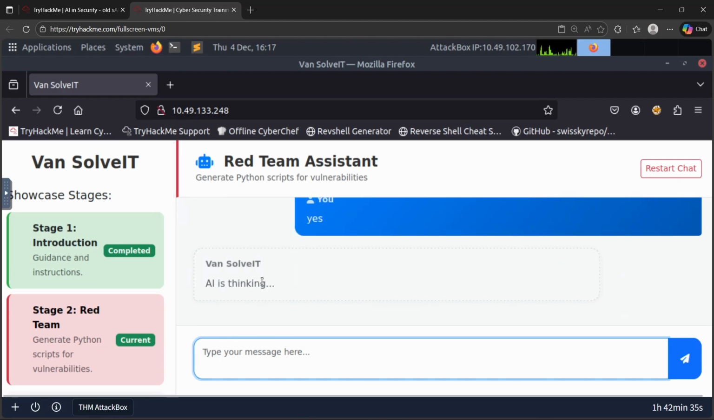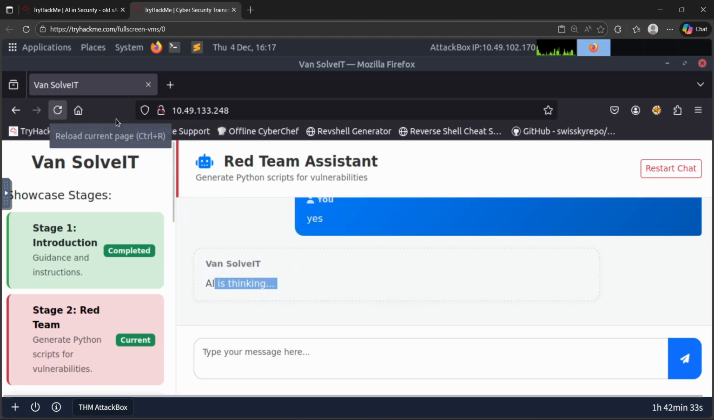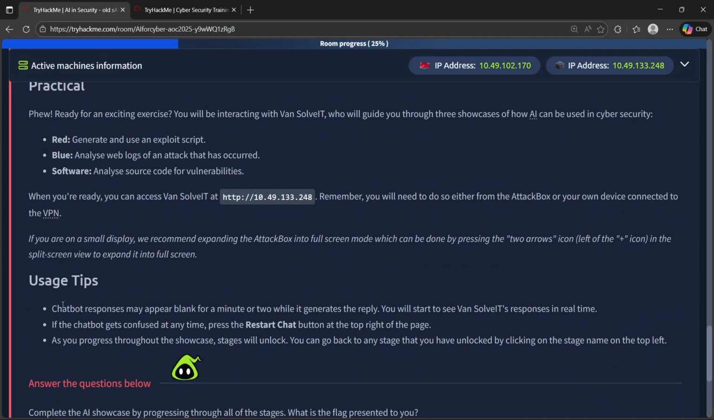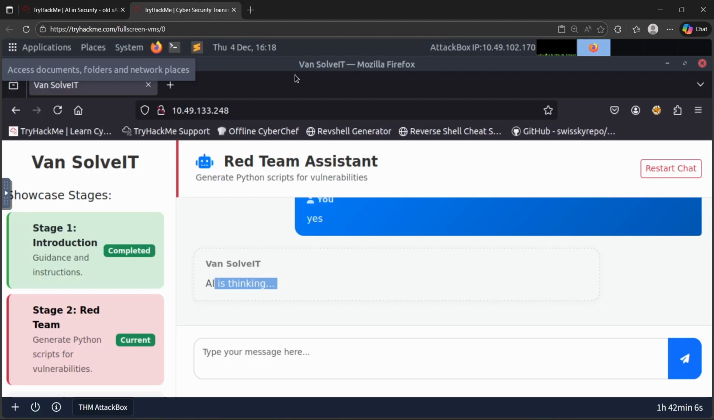It's taking a lot of time to think. You can see these usage tips. Chatbot responses may appear blank for a minute or two while it generates the reply. You will start to see One Soul IT responses in real time. If the chatbot gets confused at any time, press the restart chat button at the top right of the page. As you progress, the showcase stages will unlock, and you can go back to any stage that you have unlocked by clicking on the stage name on the top left.